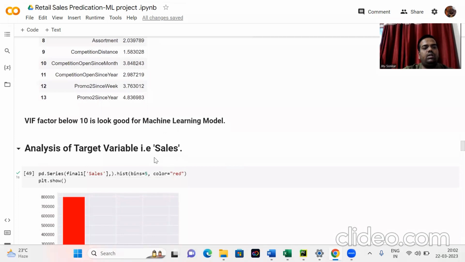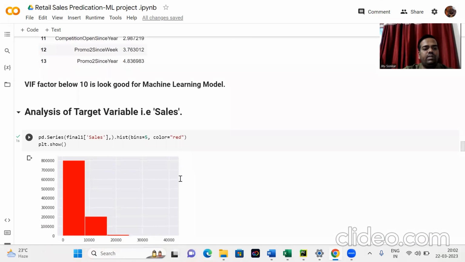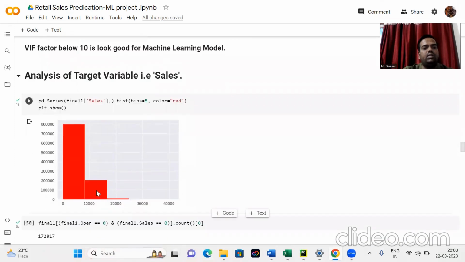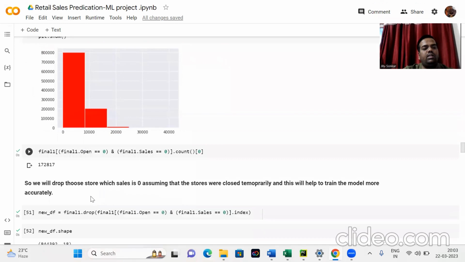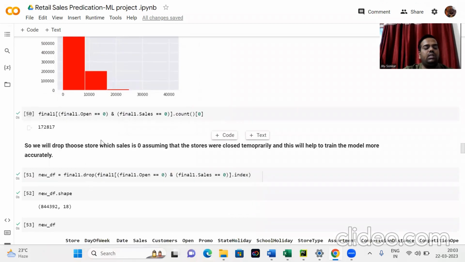So, analysis of the target value, that is sales. We have to analyze the different sales. This is a histogram chart, and we have to check sales, the target variable. We have to check the zero values, where sales equals 0. We can find that 1,72,817 rows are 0. So we decided to drop these sales.